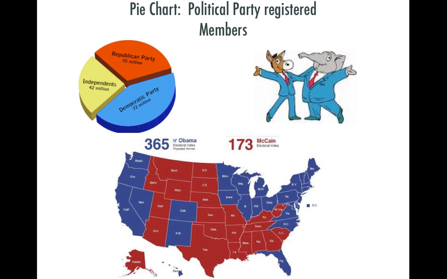And actually, it's interesting, the smallest group, the people that probably have the most power because we don't know what they're going to do and we try to influence them if you're a Democrat or Republican, are the independent voters. And there are only about 42 million people. So almost a third of Americans view themselves as Democrats, close to that as Republicans, and a very small group see themselves as independent voters. Now, this is just based on surveys and registration and people identifying themselves. What it doesn't tell you is, are all those people going to show up to vote? And the answer is no.